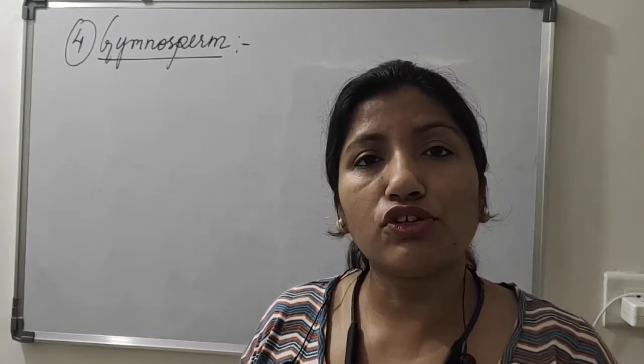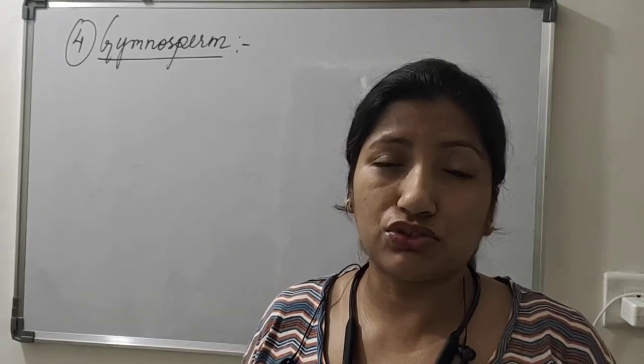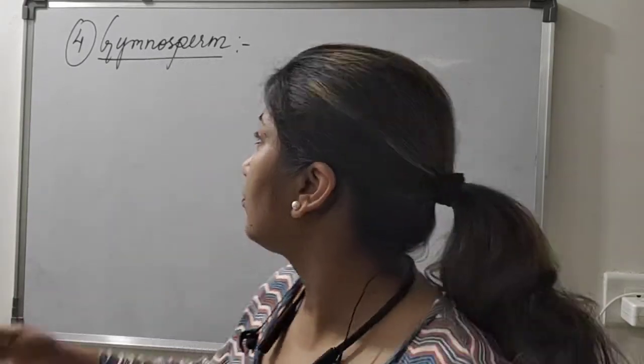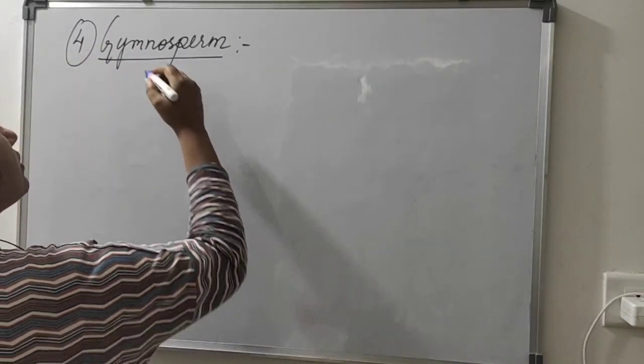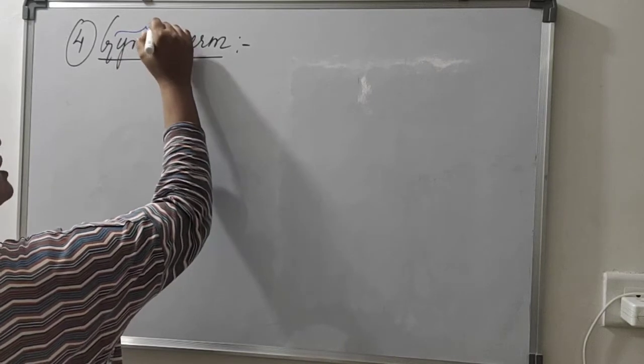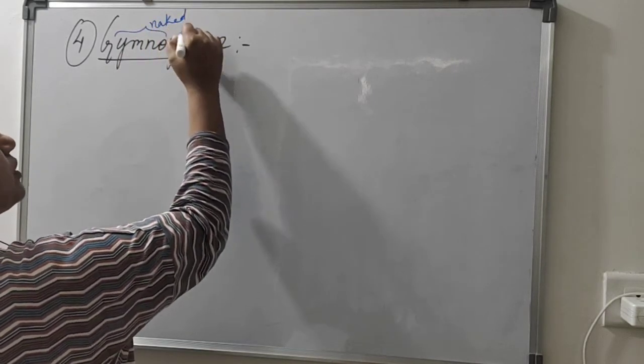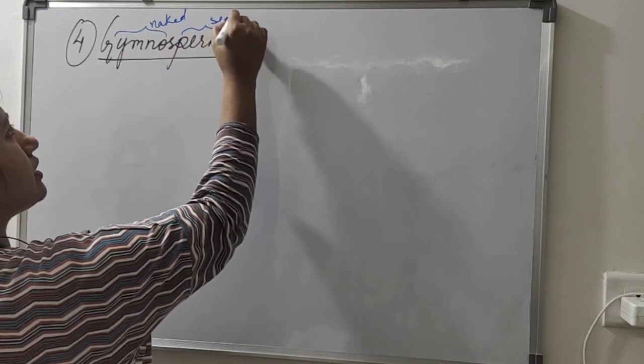Alright, so Gymnosperms are those plants or trees which bear seeds, but their seeds are not covered with any coat. Okay, so it is an uncovered seed. The meaning of the name itself is naked seed. Gymnos stands for naked, and sperma stands for seed.